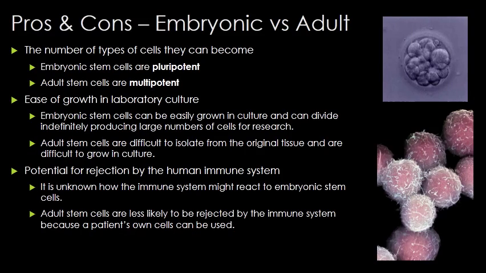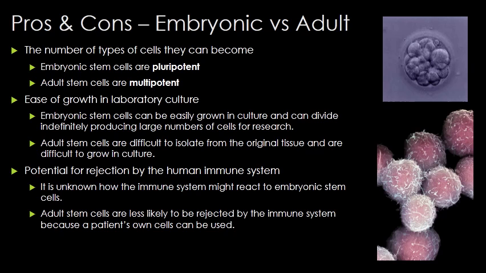There are many pros and cons for the type of stem cells that you use. Embryonic stem cells can become all of the types of cell in the body, so they're pluripotent, whereas adult stem cells are only multipotent, so they're maybe less useful. Embryonic stem cells are very easy to grow, and they can divide indefinitely. But adult stem cells can be hard to isolate and sometimes can be very difficult to grow in culture.